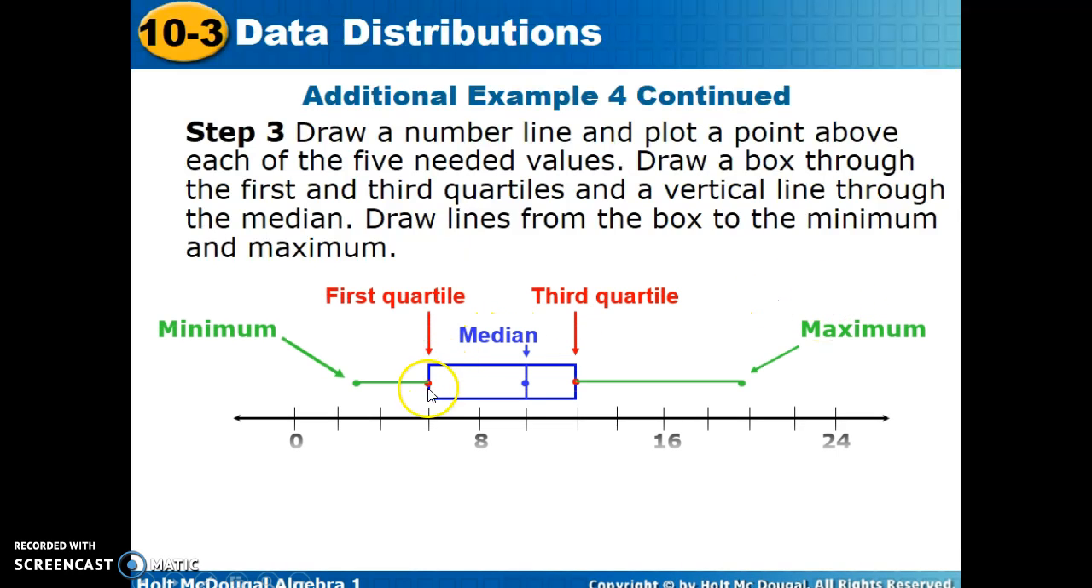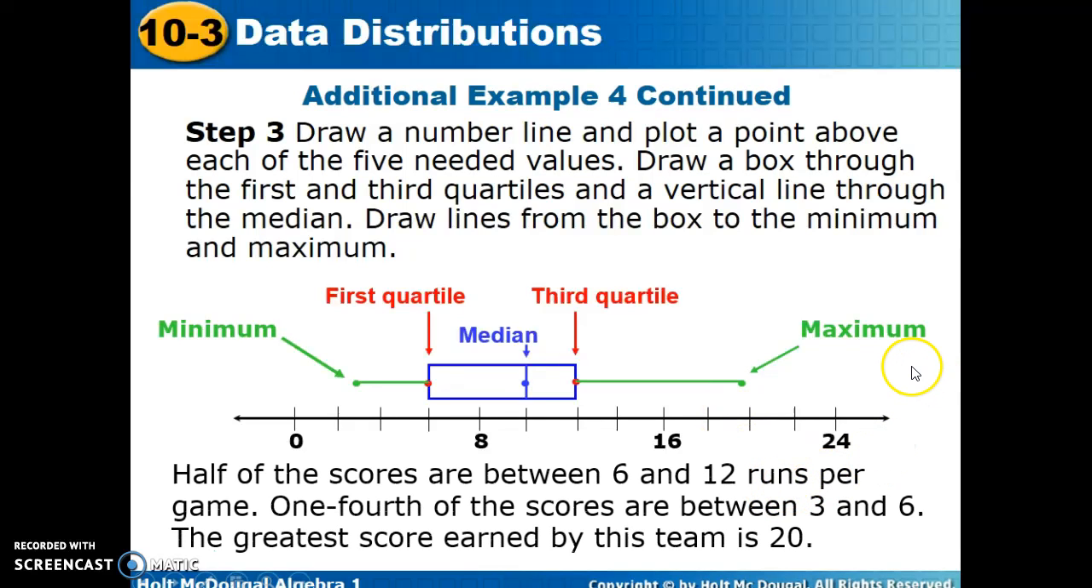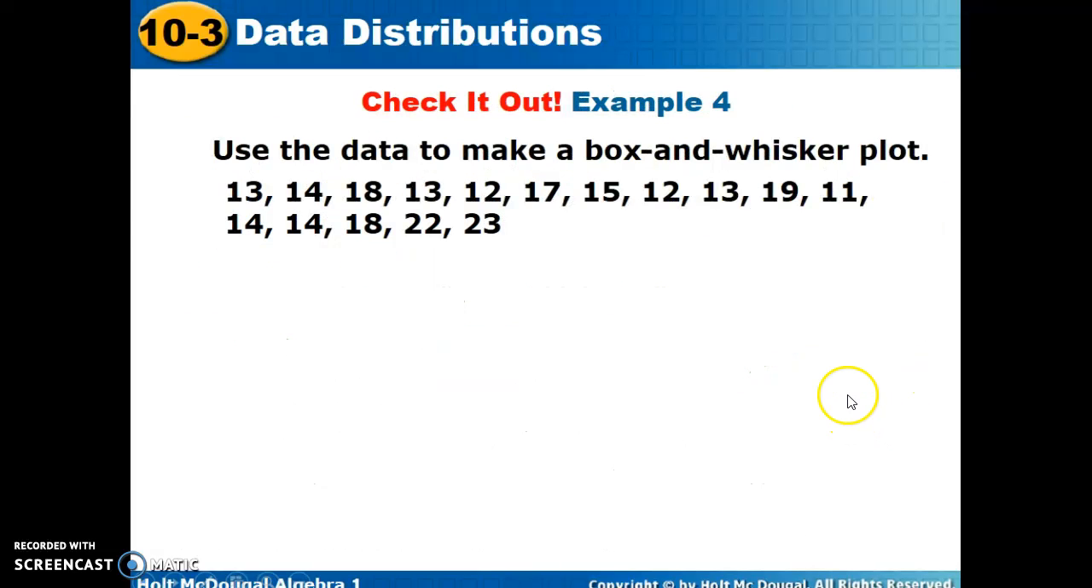So the left side of the box is found at the first quartile. The right side of the box is found at the third. And the median is the line drawn in the middle, not necessarily in the physical middle, but inside the box. The min and the max produce the ends of the whiskers. Half of the scores are between 6 and 12. 1/4 of the scores are between 3 and 6. The greatest score earned by this team is 20.